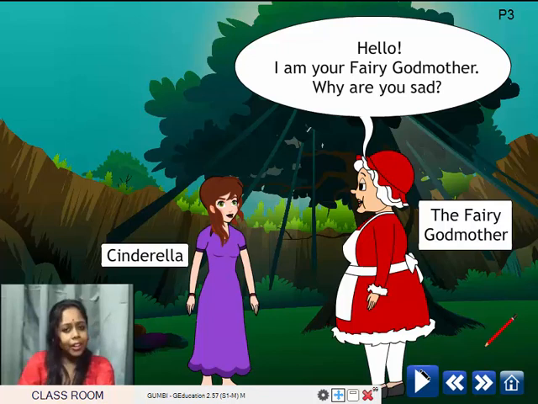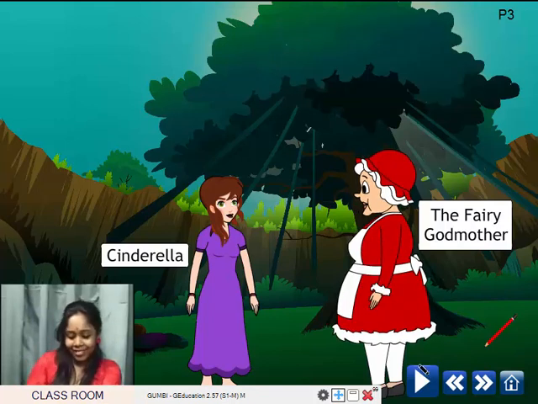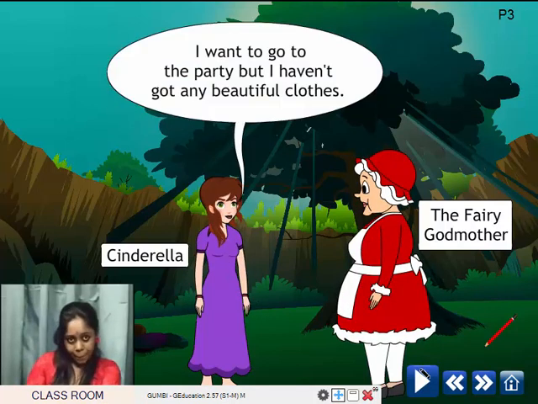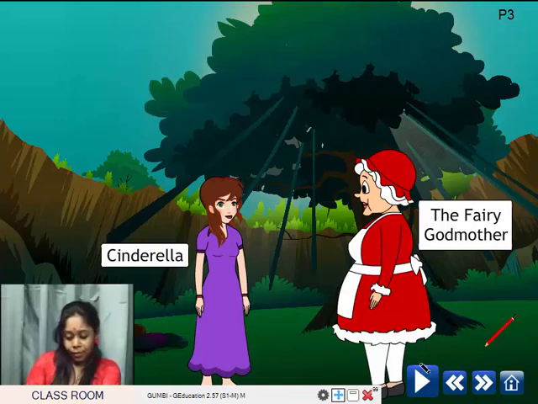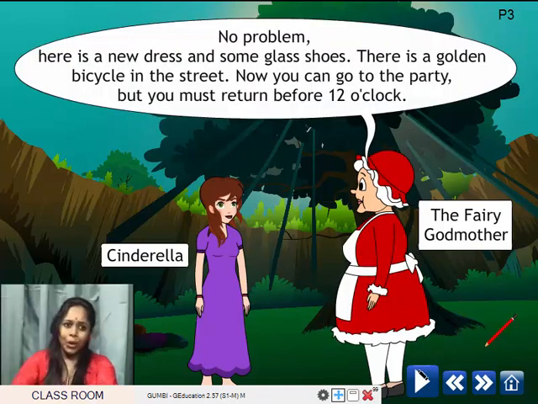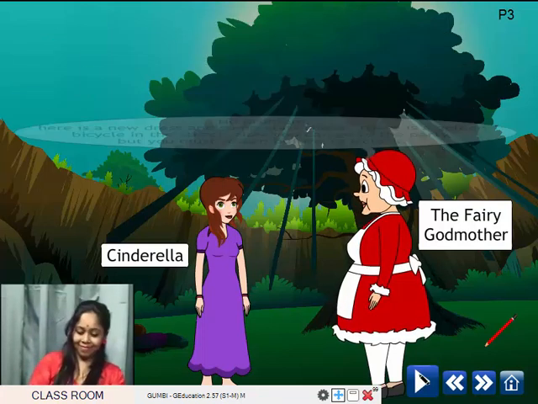Hello, I am your fairy godmother. Why are you sad? I want to go to the party, but I haven't got any beautiful clothes. No problem. Here is a new dress and some glass shoes. There is a golden bicycle in the street. Now you can go to the party, but you must return before 12 o'clock.